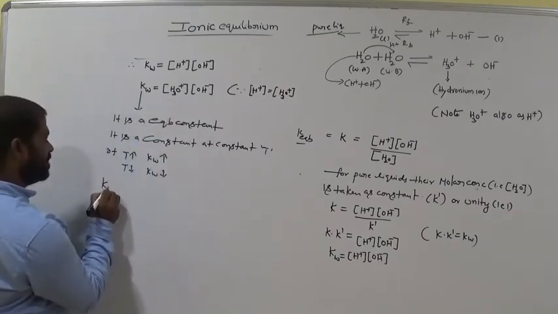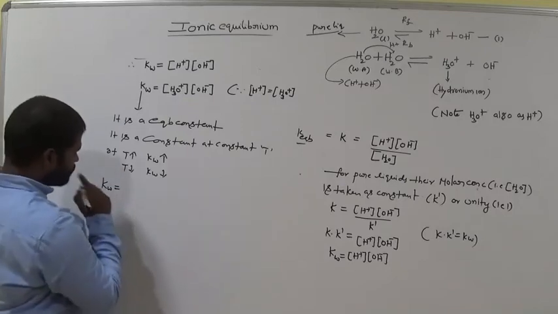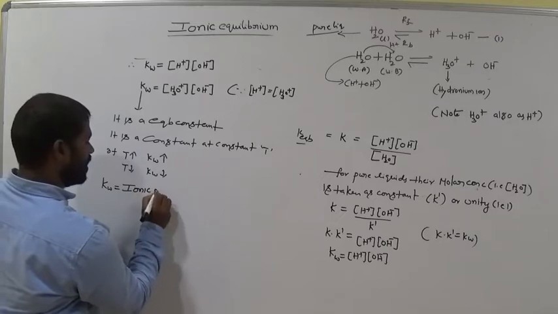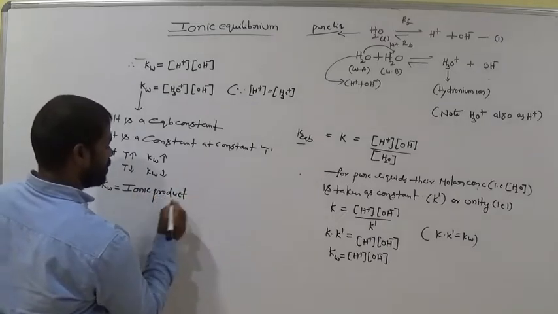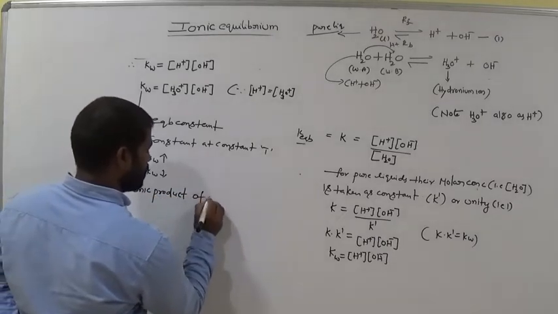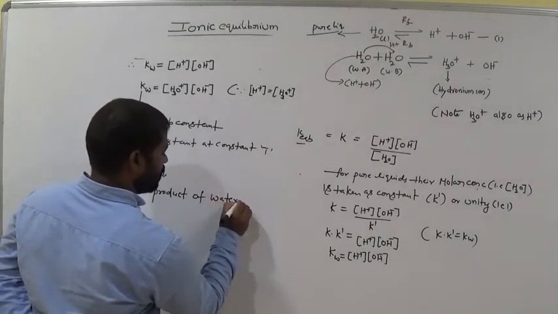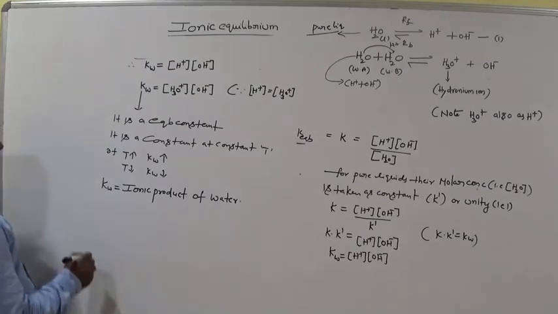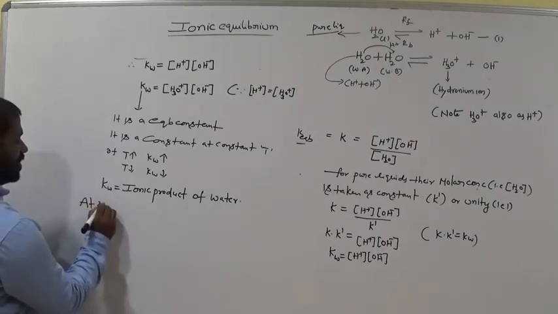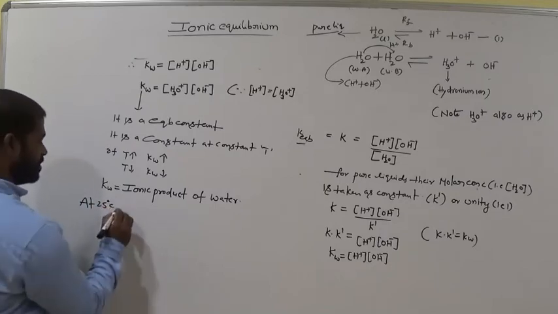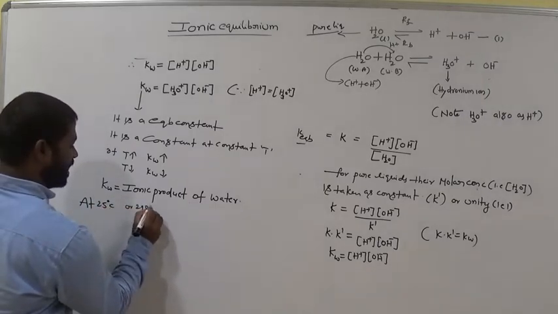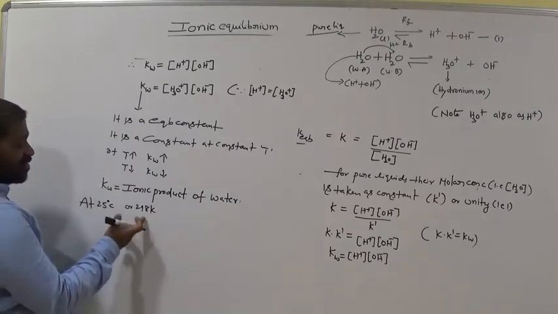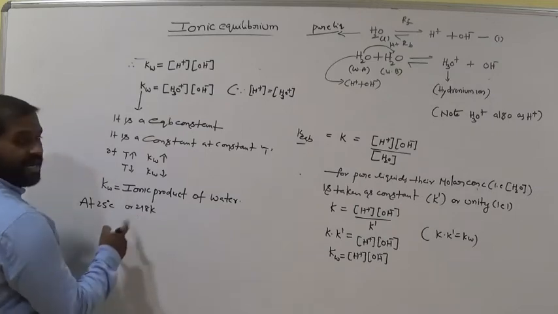Where Kw is called the ionic product of water. Kw means ionic product of water. Am I right? At 25 degrees Celsius or 298 Kelvin. 25 degrees Celsius means in Kelvin how much? It is clearly 298 Kelvin.